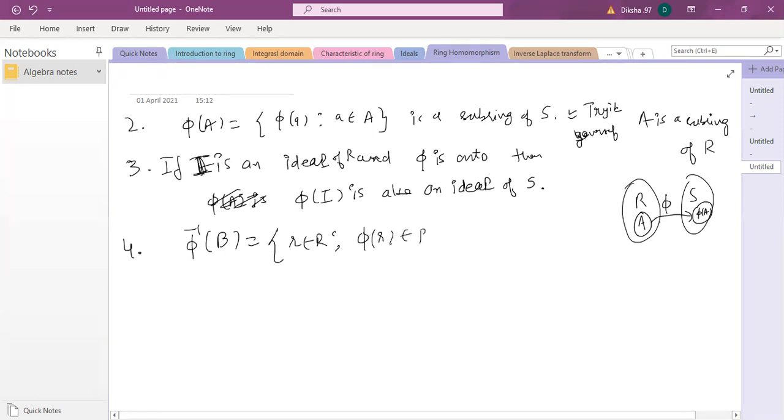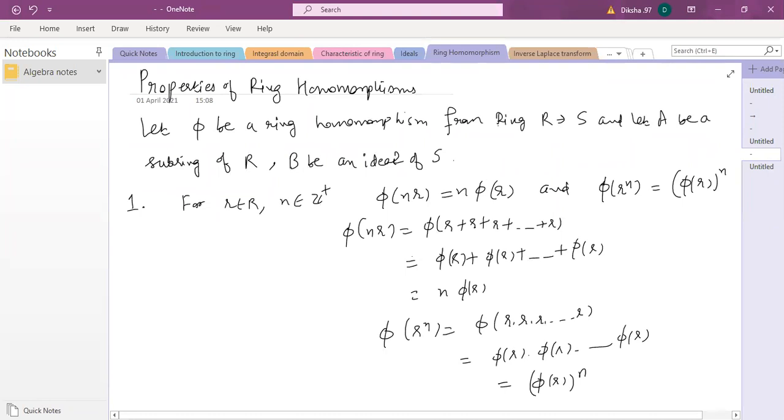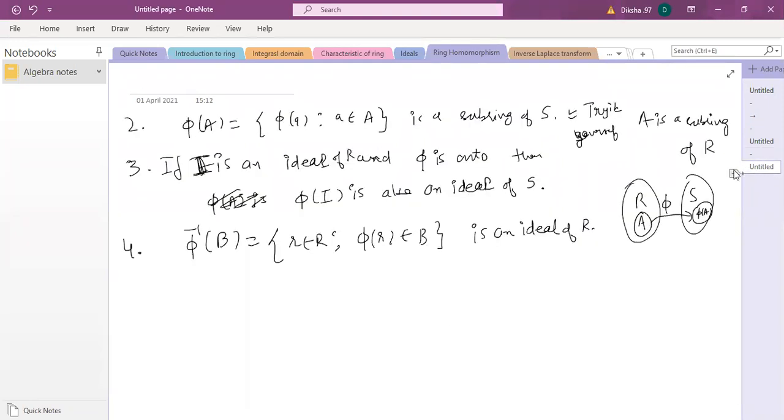Okay, so the next property which we are going to define is phi inverse of B equals {r belongs to R, where phi(r) belongs to B} is an ideal of R. Now we are talking about inverse images. We started with B. Given in the statement, at the start, B is an ideal of S. So now we are commenting upon whether the inverse image of an ideal is an ideal.